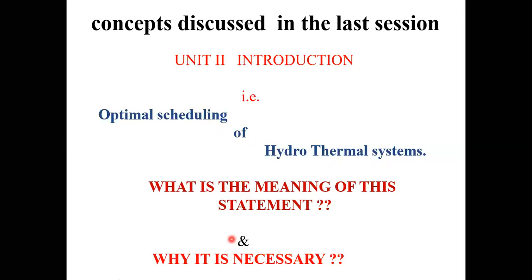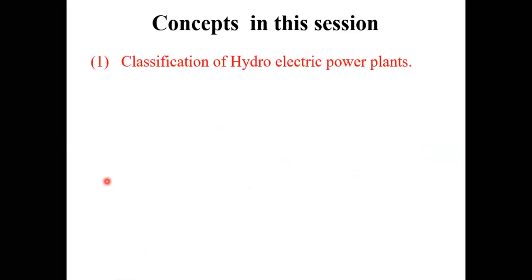For many years we have used only thermal power plants, but along with thermal power plants, why do we need to consider one more source, that is nothing but the hydro source? So we have seen these two points: what is the meaning of this statement and why it is necessary. And in this class, we are going to see a classification of hydroelectric power plants. Some classification is there, depending upon some parameters. So in this class, we will see the classification of hydroelectric power plants.